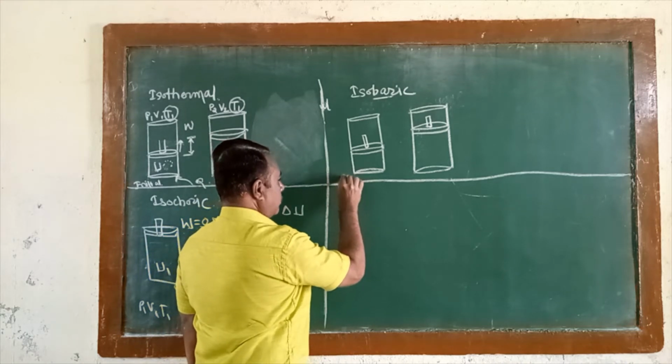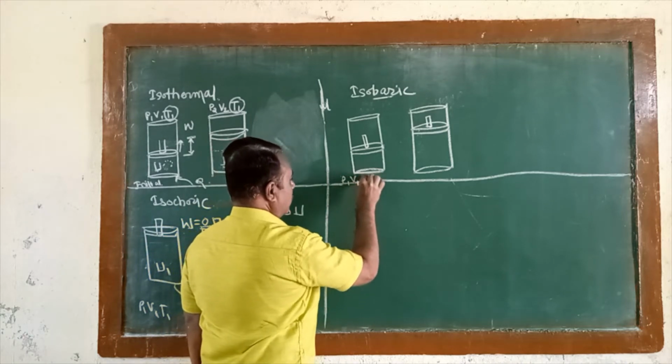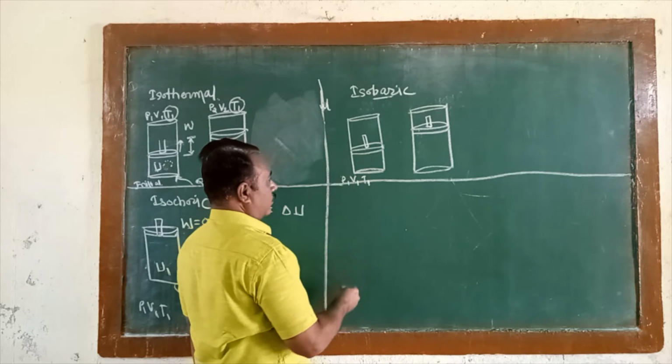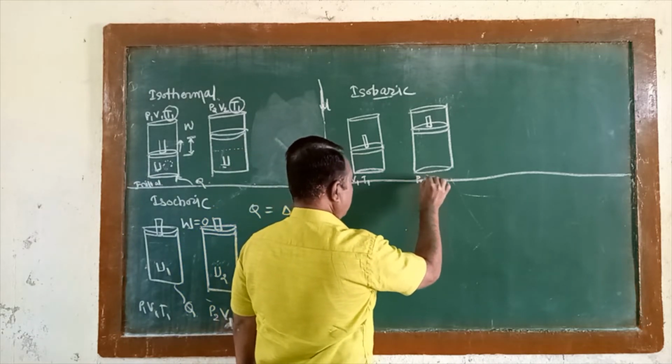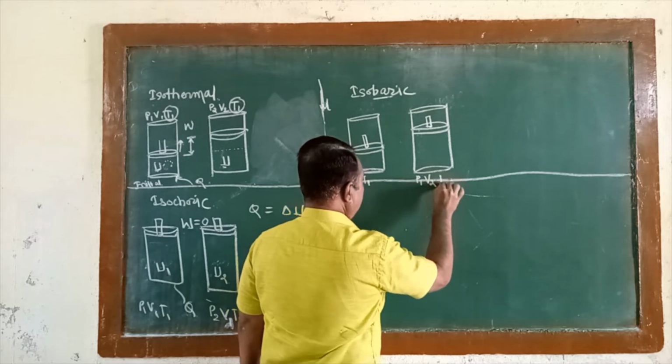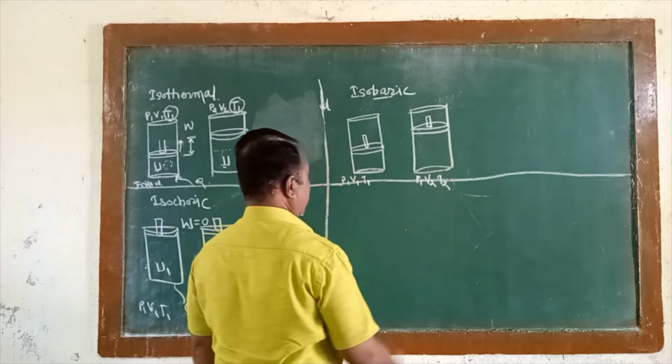Its pressure is P1, volume is V1, temperature is T1. Here the pressure remains constant, P1 as it is, the volume increases, and the temperature also increases.